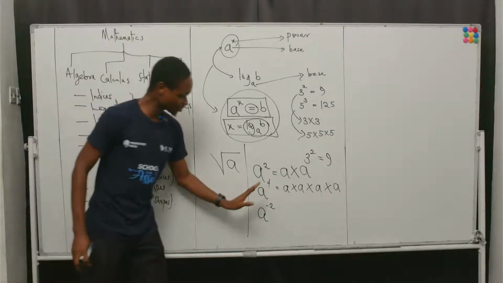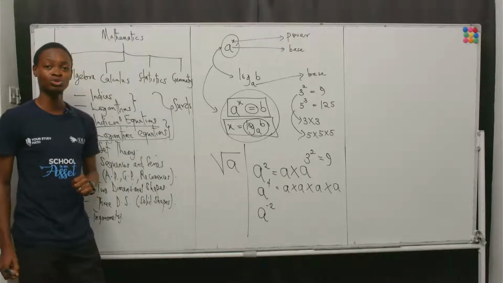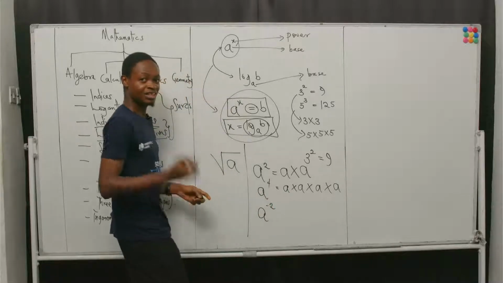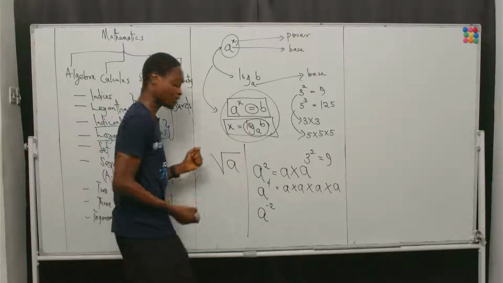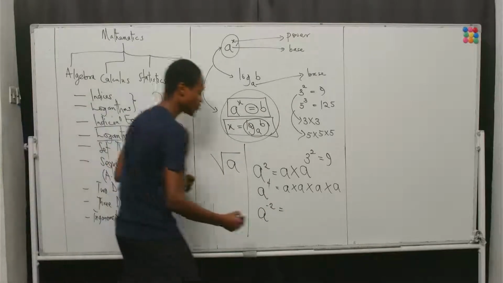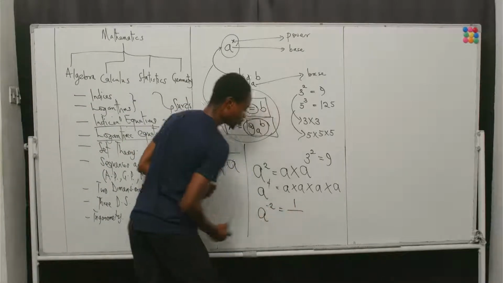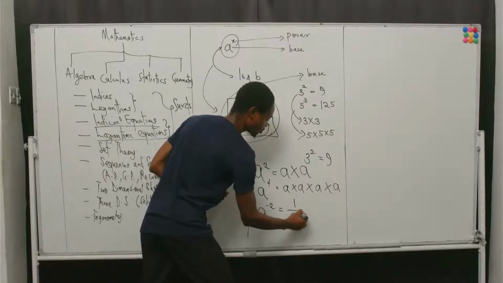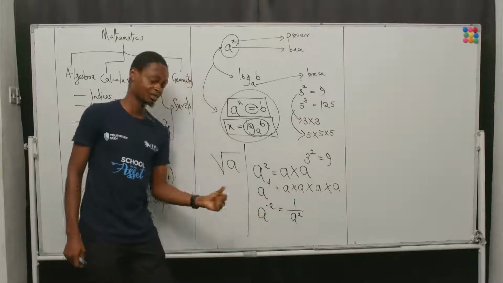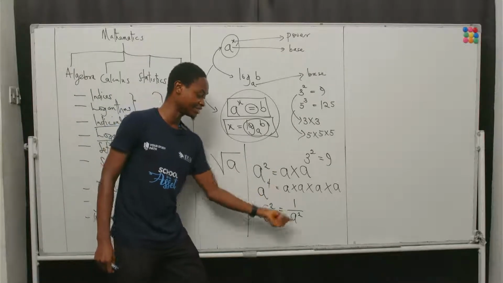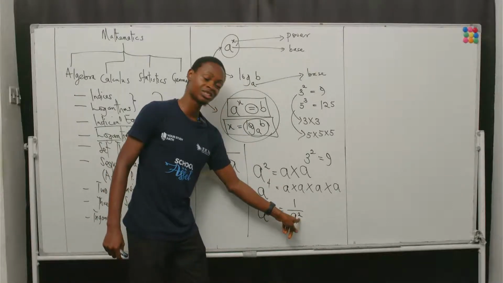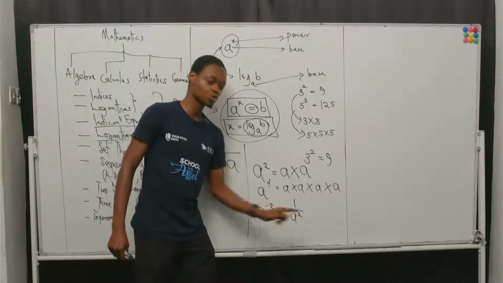But for now, let us consider when we have a raised to the power minus 2. In this case, because there's a negative sign, the very first thing we do before we consider the number is to first remove that negative sign. In this case, we will have to express it as a fraction, which means whenever you have a negative of an indices, you first express that indices as a reciprocal, such that now you see that the denominator is a squared, positive.